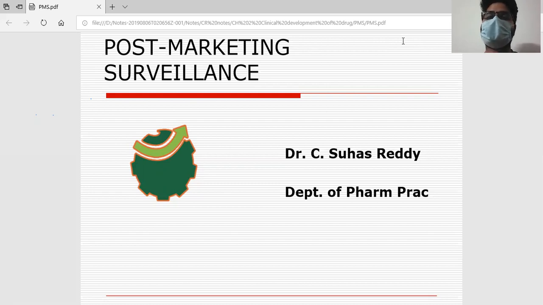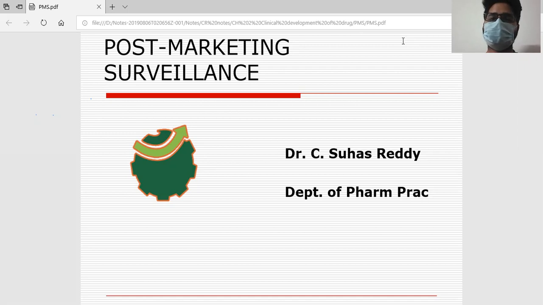At this point of time, we'll know only a few comorbid conditions or a few contraindications for which the drug should not or cannot be given. But all the contraindications and all the warnings we don't know at this time, right? So the major aim of post-marketing surveillance is to see how the drug is performing in the market, to create a new market for the drug, and to provide better safety for the people who are using the drug.